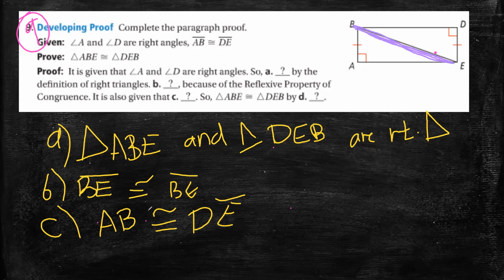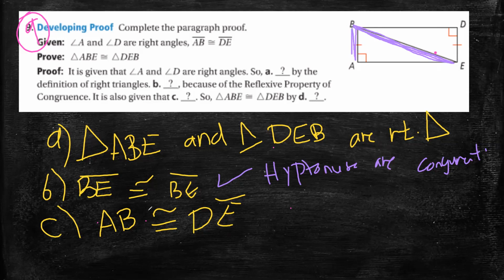Look at angle A. What is its hypotenuse? It is BE. And angle D also has BE. Since BE is congruent with BE by the reflexive property, I can say now that the hypotenuses are congruent. And AB, a leg in the triangle, is congruent to the other leg in the triangle. It is one pair of legs.